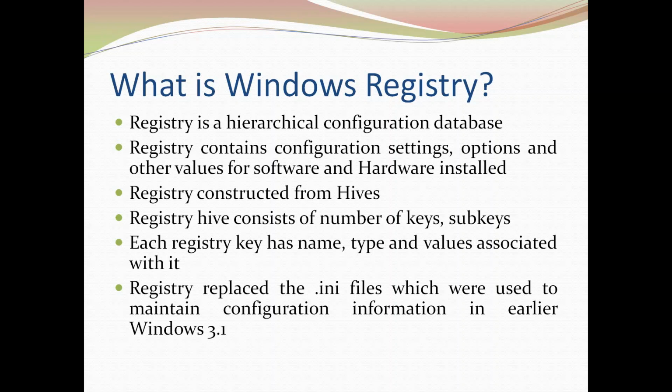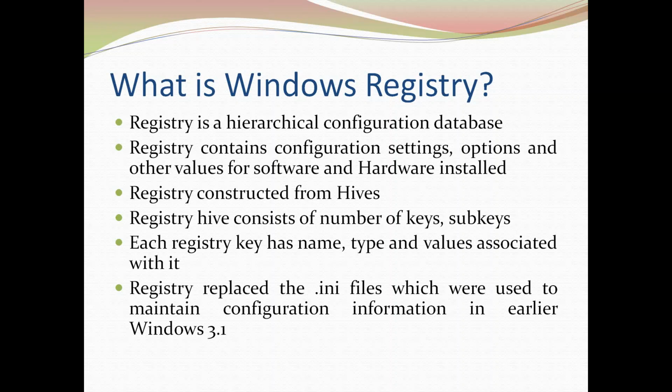The registry is constructed from hives. The hives are present on the hard disk in a particular directory. These hives have the extension .dat. A registry hive consists of a number of keys and subkeys, and each registry key has its own name, a type and the value associated with that particular registry key.